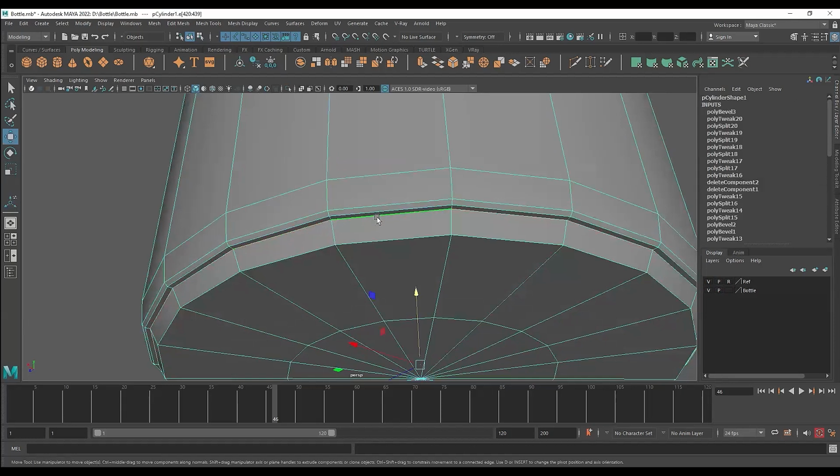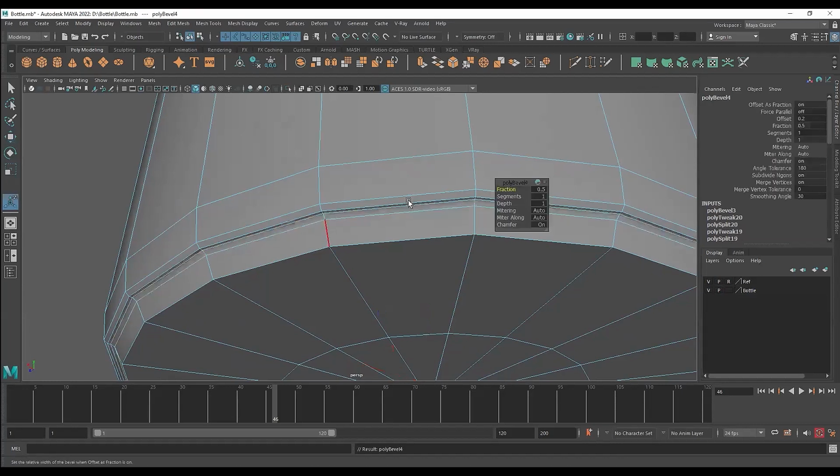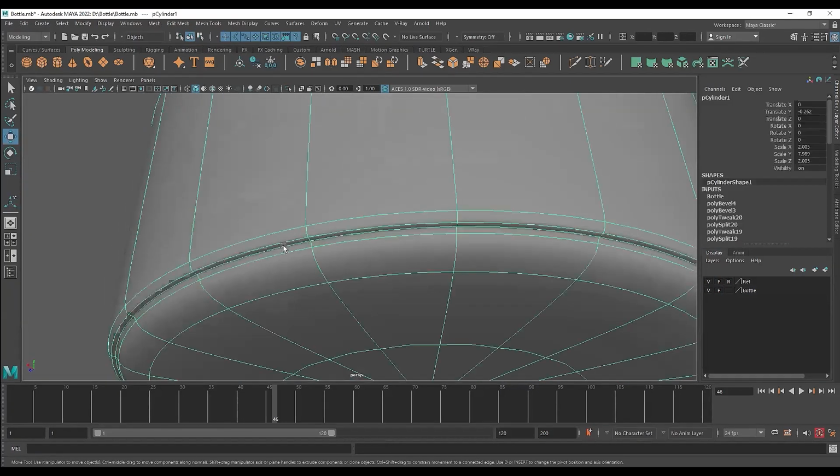We'll do the same thing on the inside. Now this inside edge should be even sharper. So in this case, what I'll do, I will keep the fraction even lower so that the double edges that I will get will be very close together. You can see now they are far apart. I'm pressing Control, left mouse button, fraction, and keep it really small. And now you can see these are so close together. And if I press 3, that shape is now maintained.